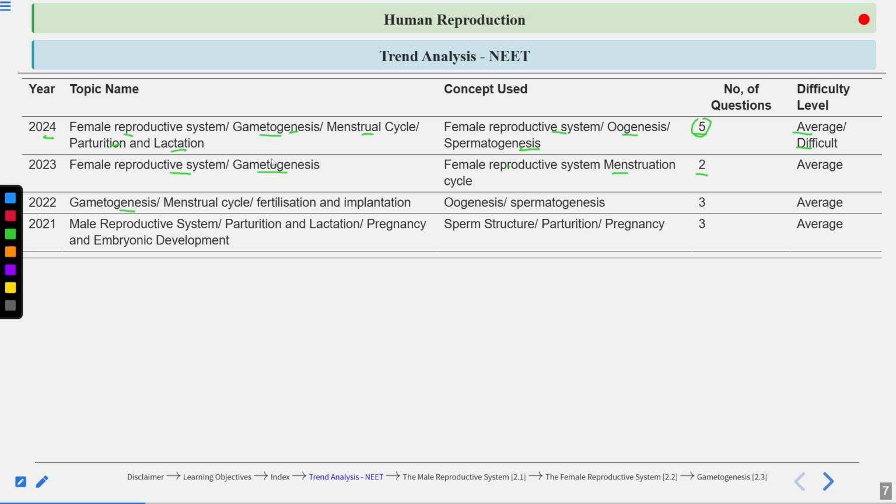Gametogenesis in 2024, 2023, 2022 also. Then questions are coming from the female reproductive system, menstrual cycle, fertilization, implantation, male reproductive system, parturition and lactation, pregnancy and embryonic development. So all the topics are actually important. Here you can see from which concepts the questions are coming: sperm structure, parturition, pregnancy, oogenesis, spermatogenesis. Clear? Questions are usually of average type, and sometimes the questions are difficult.